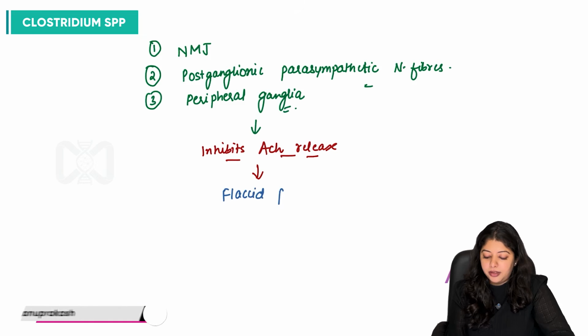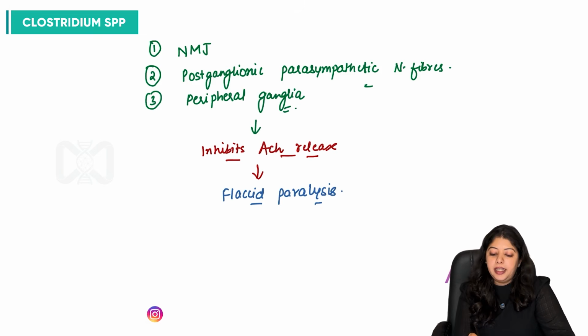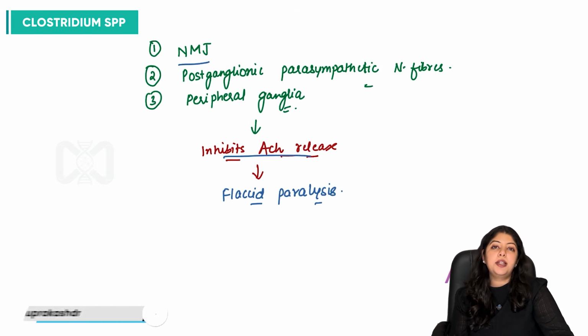Flaccid paralysis. Right? So this is the exact mechanism by which botulinum toxin acts. It acts at the neuromuscular junction, inhibits the ACH release, ultimately leading to flaccid paralysis.